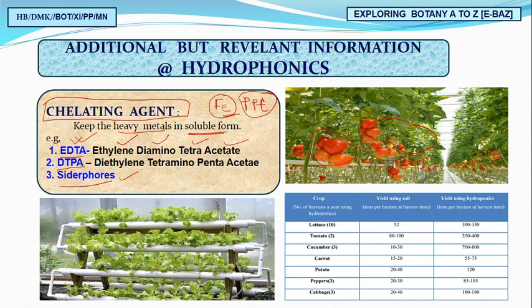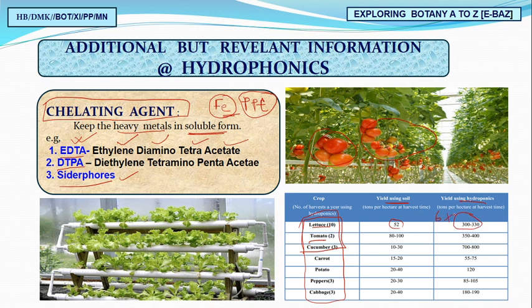Similarly, see this plant grown through hydroponics, how these are the tubes where plants have been placed, as I told you in hydroponics plant culture. And see the very good data; these are the important data. If you are using soil for lettuce, tomato and cucumber, what is given in our NCERT? In soil, the production in tons per hectare at harvest for lettuce is 52, but with hydroponics it is 6 times more.